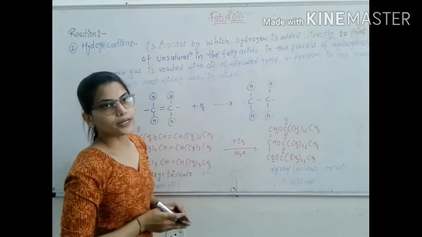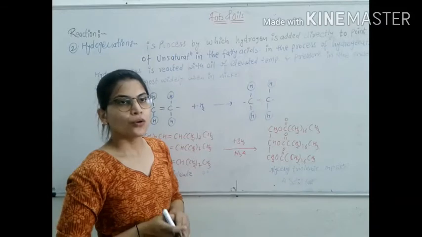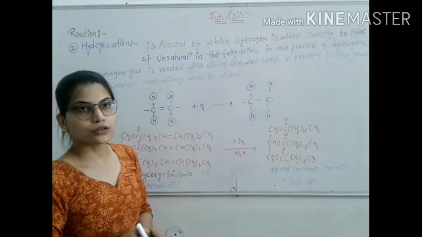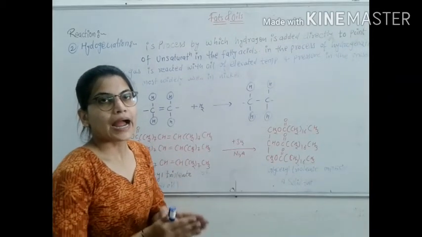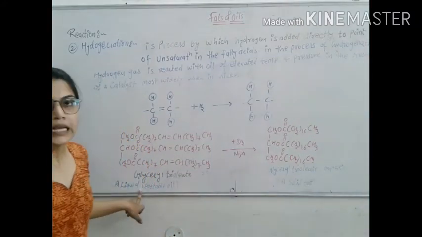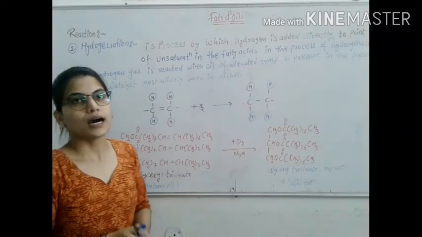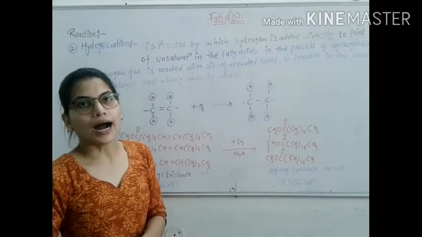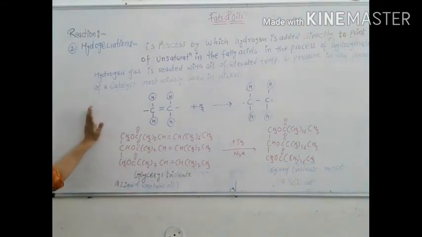The unsaturated oil is converted to a solid product of hydrogenation, used to make margarine and other hydrogenated items. The process of partial hydrogenation is used in manufacturing vegetable ghee, dalda. On the other hand, complete hydrogenation results in a hard brittle fat. So this is the hydrogenation reaction.